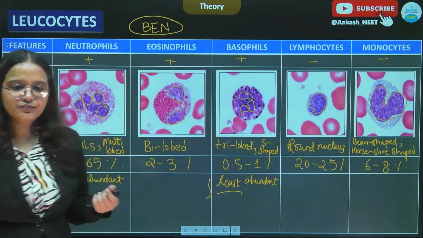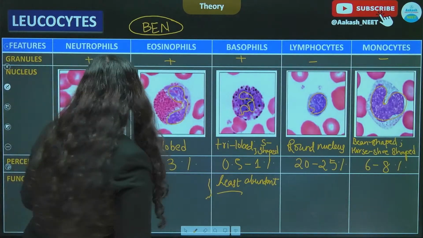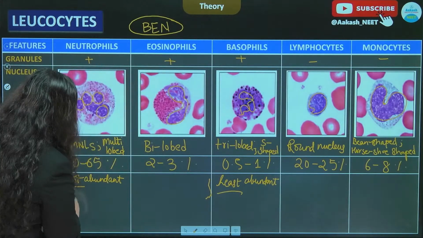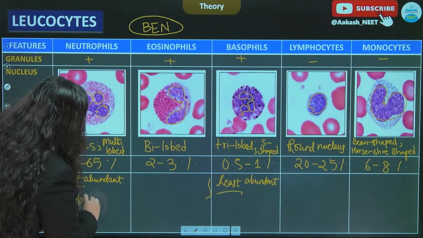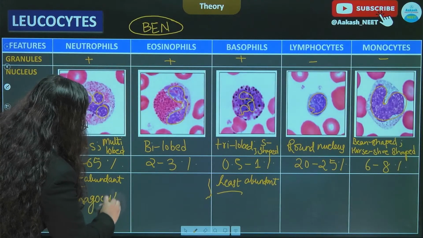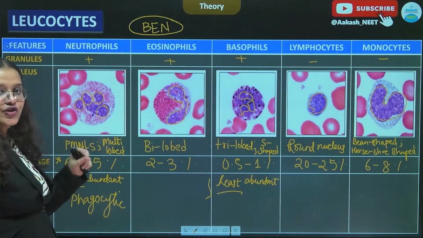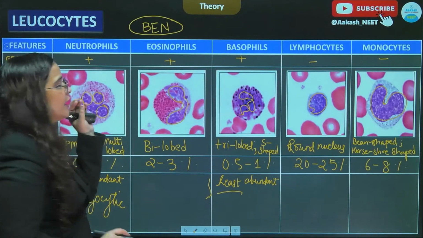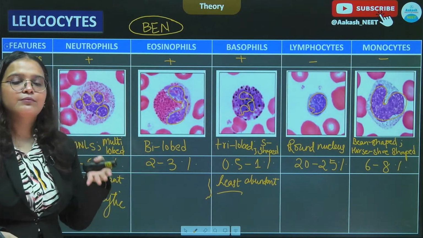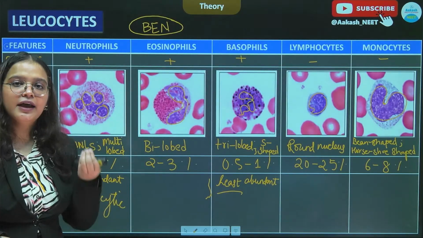All right. Then neutrophils are phagocytic in nature, and they are the first ones to arrive whenever there is a pathogenic attack. So neutrophils help in the defense mechanism as they are phagocytic in nature.